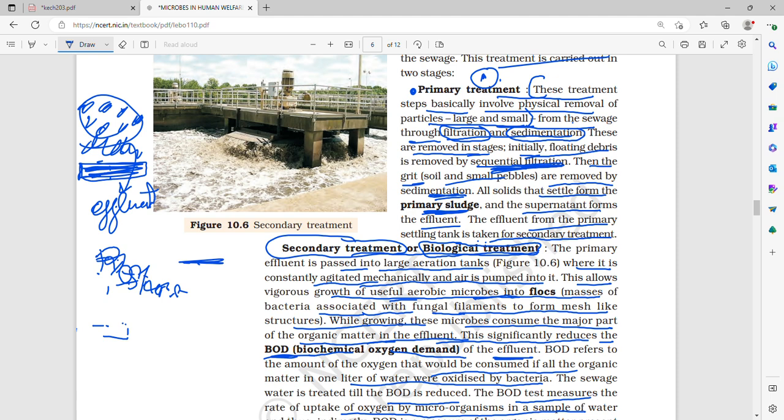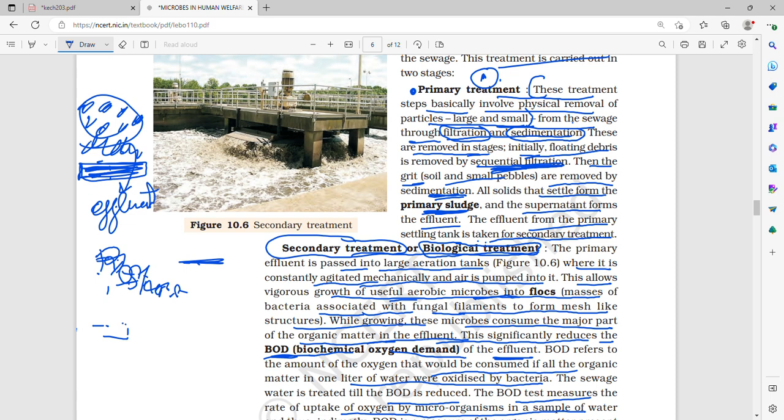So first is primary treatment, in which large and small particles are physically removed through filtration and sedimentation. Initially the floating debris is removed by sequential filtration. Then the grit, that is the pebbles and soil, is removed by sedimentation, that is, they settle down.